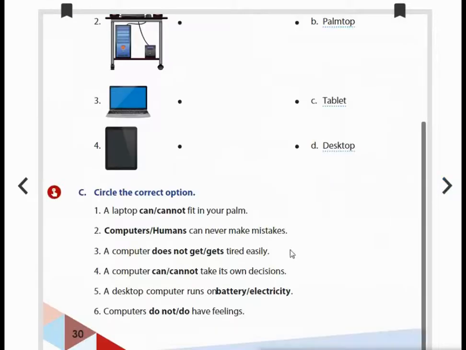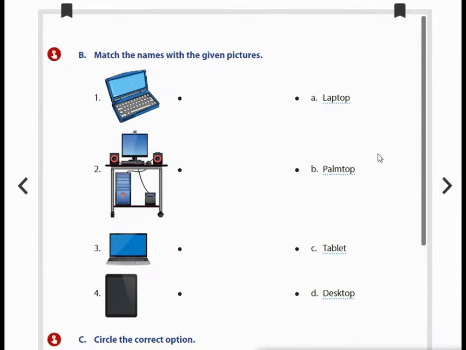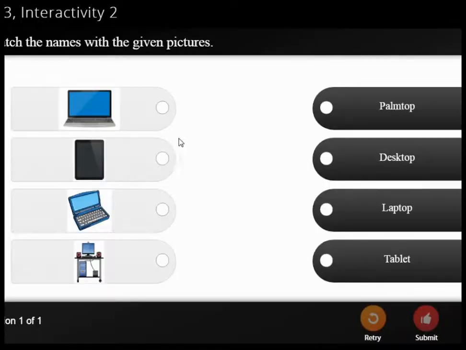And in this they have given only the book back. After this, see here children, you try to complete your book back exercise. See here, match the names with the given picture. The first one is palm top, the second one is desktop, the third one is laptop, and the fourth one is what? Tablet. See here, in this you are going to match it.